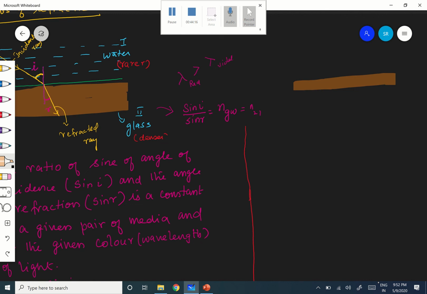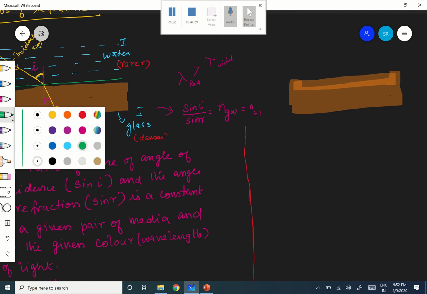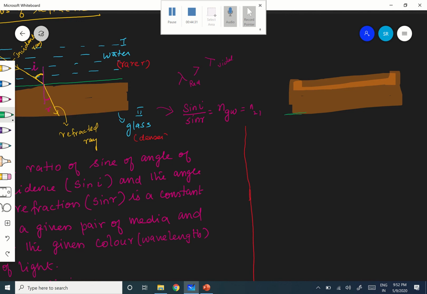Therefore, see, the light is traveling from glass to water. Now, see here, this is the interface, and this is water. Right. Now you tell me what will happen.